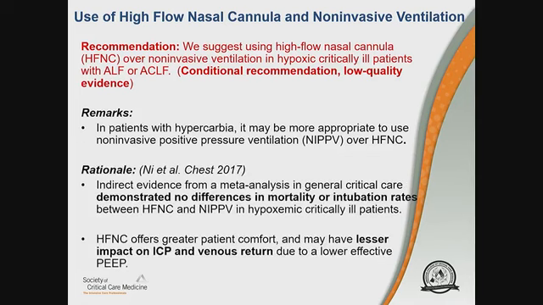The rationale, again, just to state the indirect evidence, in general critical care, there's demonstrated no differences in mortality or intubation rates in hypoxemic critically ill patients when you compare high-flow nasal cannula versus NIPPV. And as you're aware, high-flow nasal cannula offers greater patient comfort. And again, from a liver patient or ALF or ACLF standpoint, high-flow nasal cannula may have lesser impact on ICP and venous return due to a lower effective PEEP compared to NIPPV.